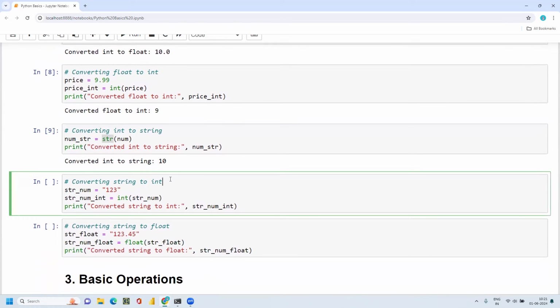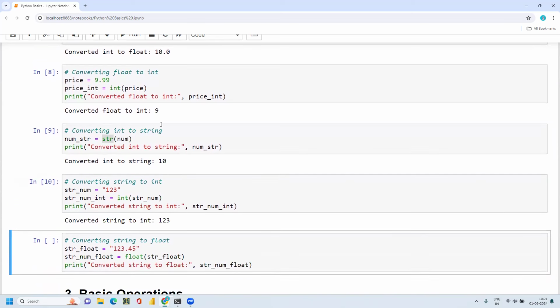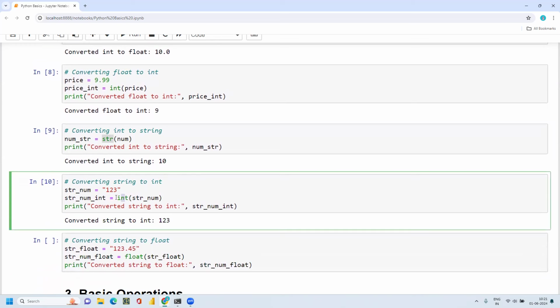Then converting a string into int. So here is integer to string. Now I'm converting string to integer. So same again. You should use the int function, then pass the number 1 2 3. See, this is a positive integer, but since it is inside the double quotes, it is a string, and